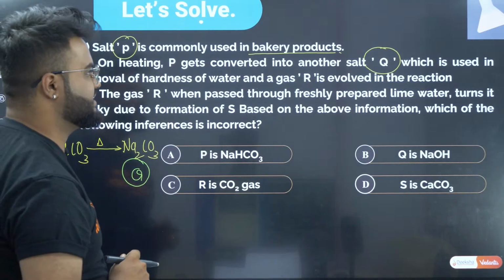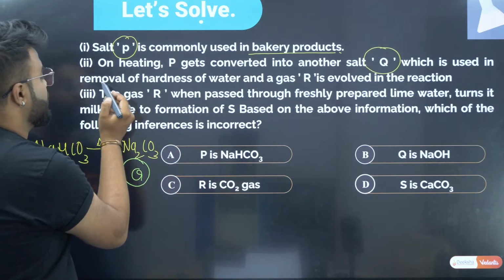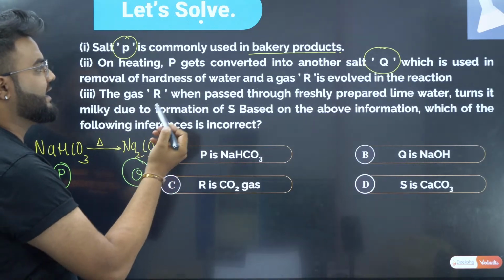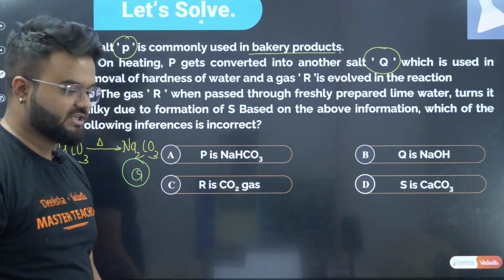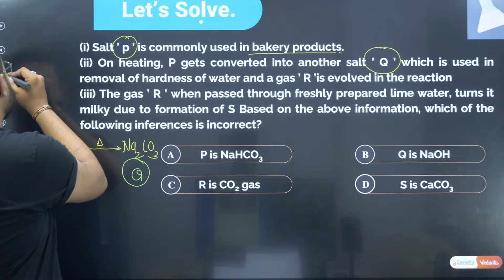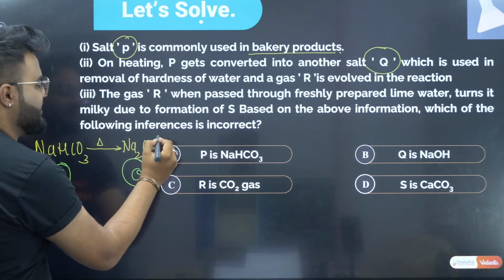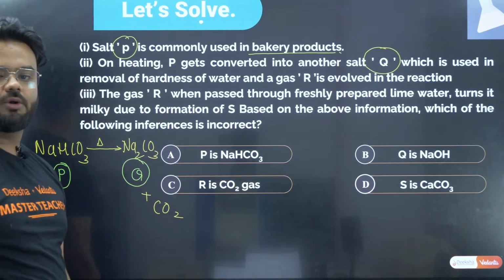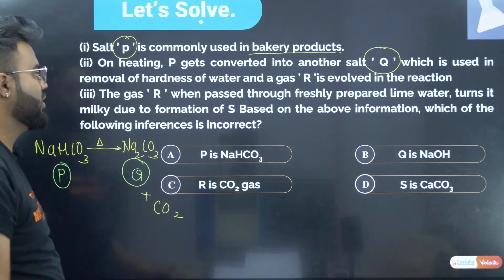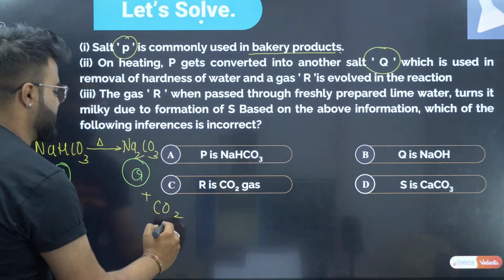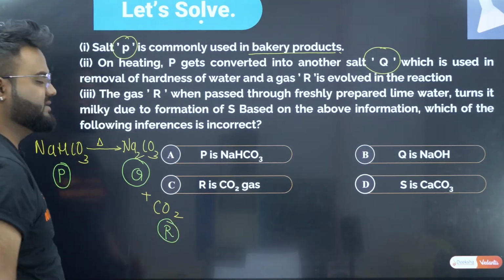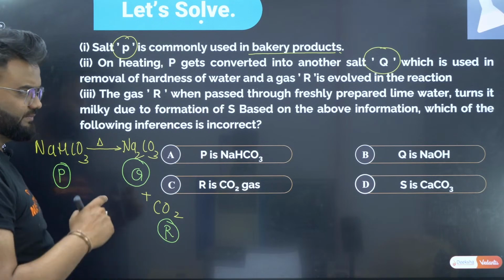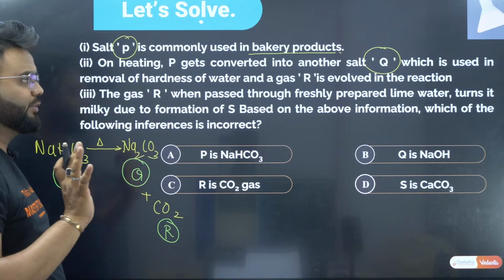Now, Q is used in removal of hardness of water, that is washing, and gas R is evolved in the reaction. When I heat this, which gas is evolved? Carbon dioxide gas is evolved. Therefore, I'll take this as R. R is carbon dioxide. Clear? Carbon dioxide is evolved along with the water molecule.